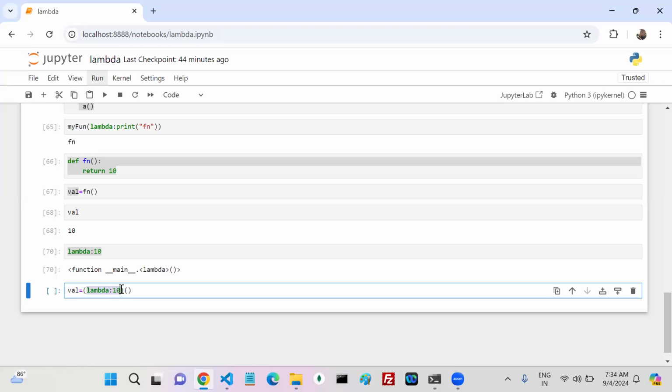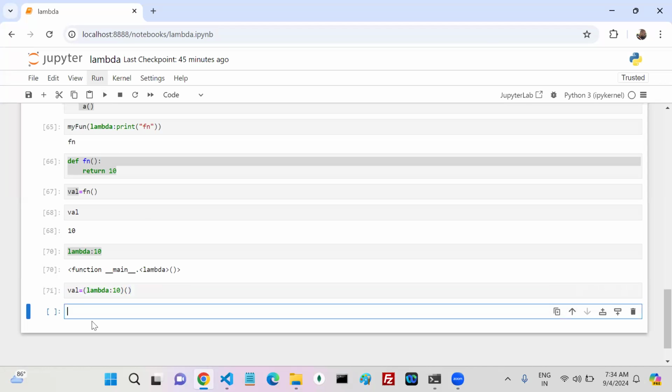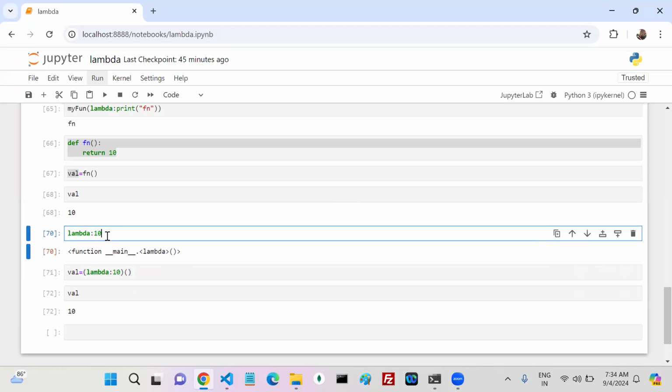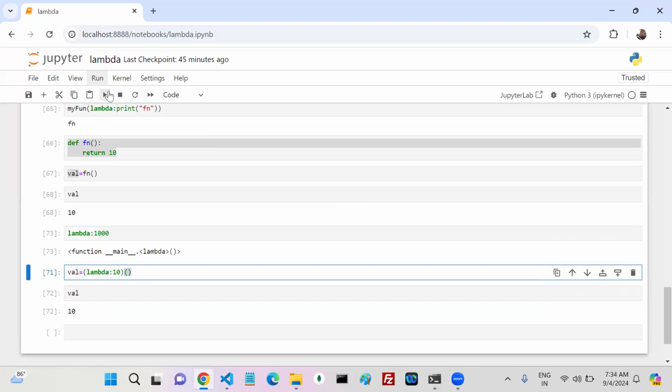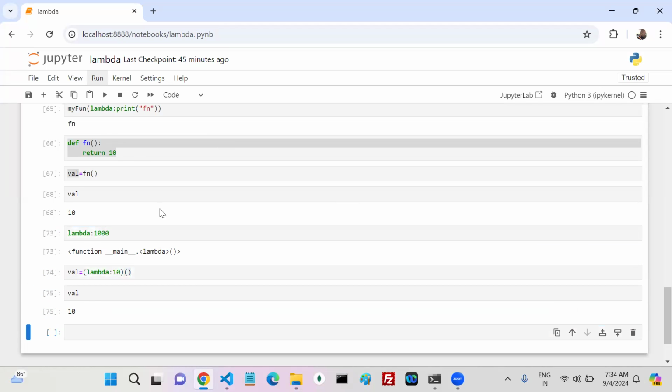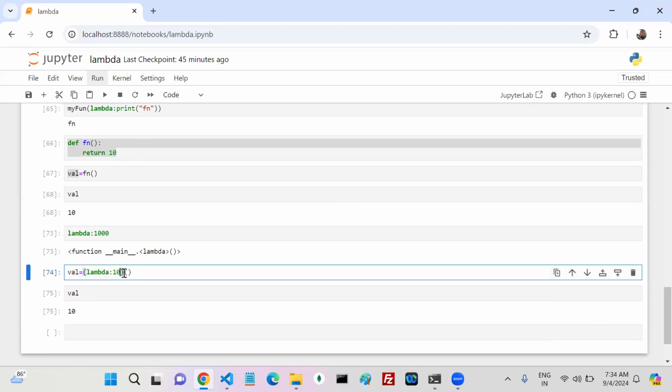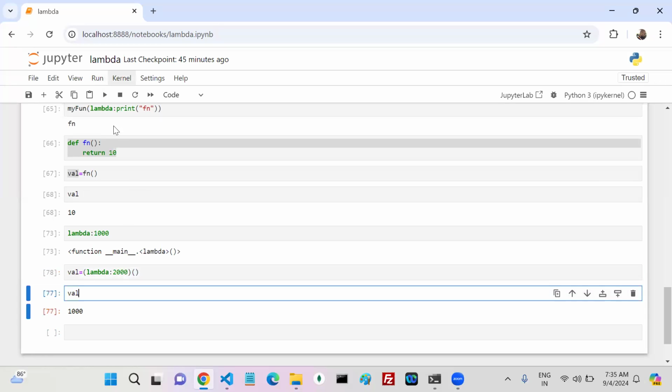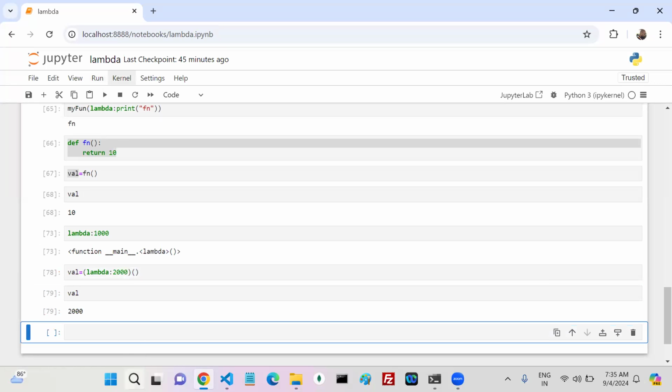See, this is my lambda function. You are calling it. Function call always gives me which value? A return value or not? Yes, it gives me the return value. For example, now if I call this one, what is my val? Here lambda 100 into 10, right, 1000. Now can I call this one? What is my val? 1000 or not? If I write like this and execute, what is my val? 2000 or not?